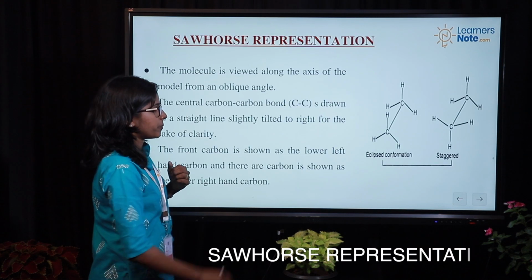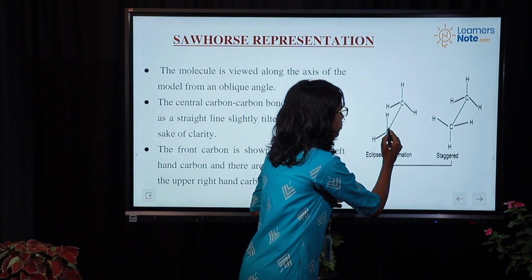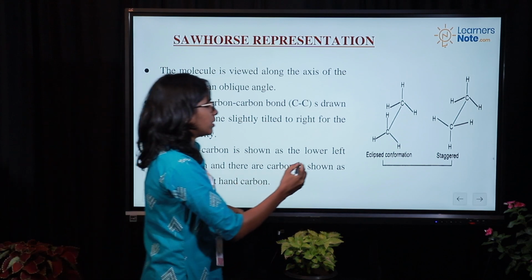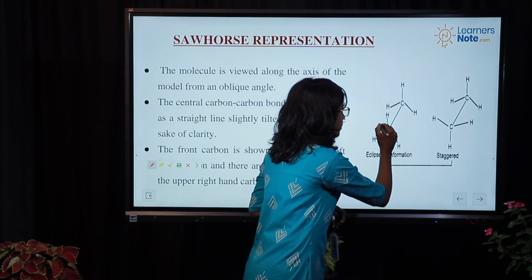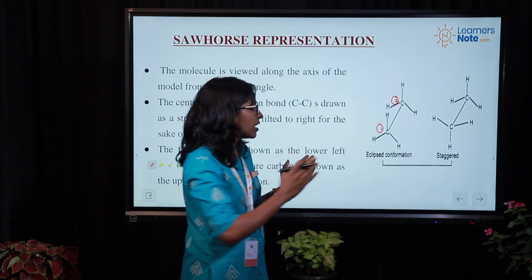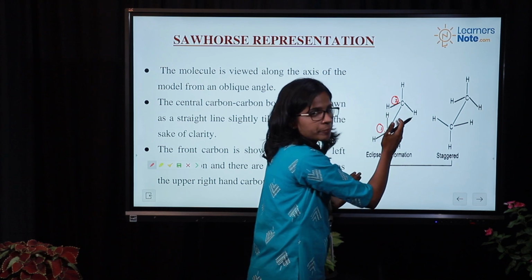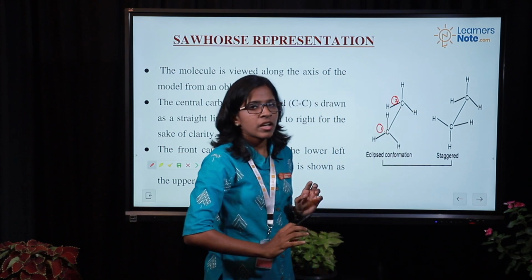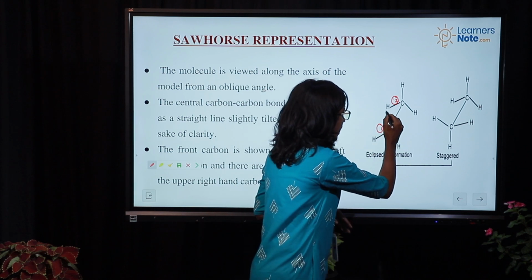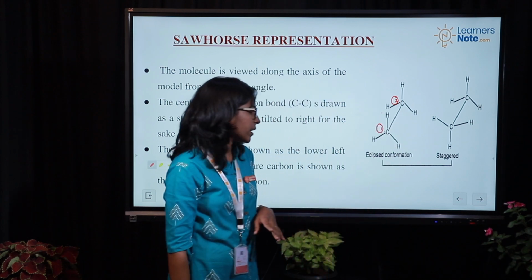Sawhorse representation. It is a spatial arrangement. Here we know ethane contains 2 carbon atoms, the first carbon atom and the second carbon atom. It is arranged in space, however, with the first carbon placed here and a tilt, and the second carbon placed here. Each carbon has 4 bonds, that is 3 hydrogens on the first carbon atom and 3 hydrogens on the second carbon atom.